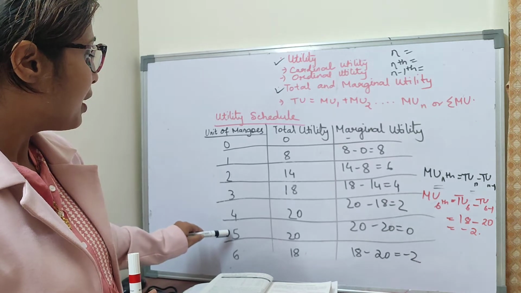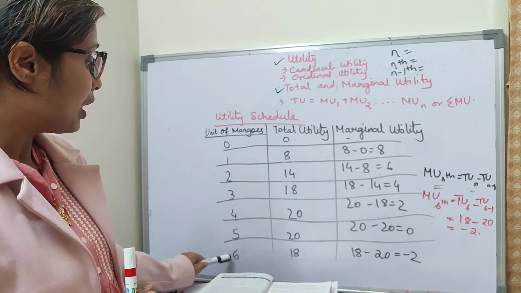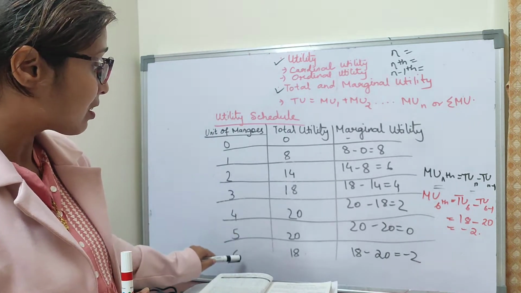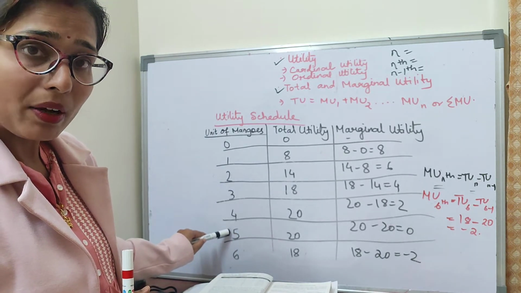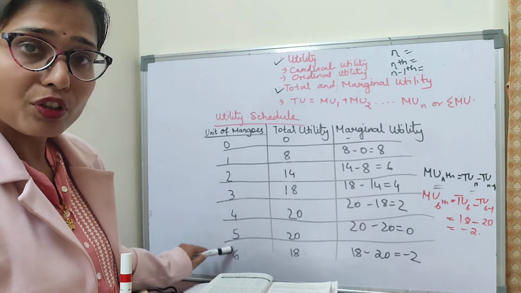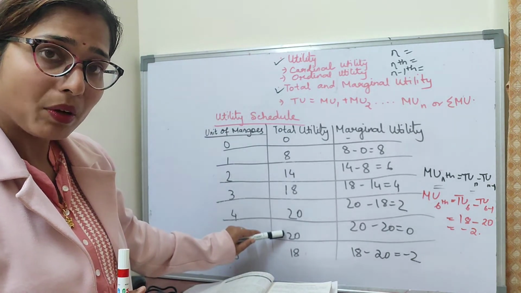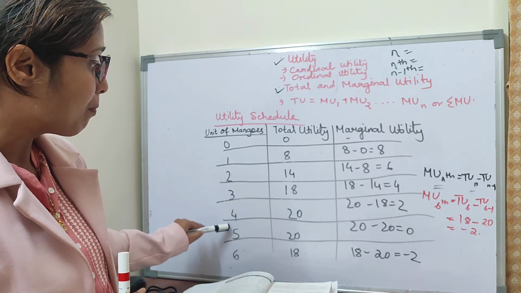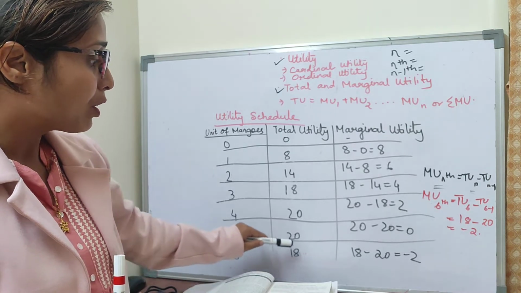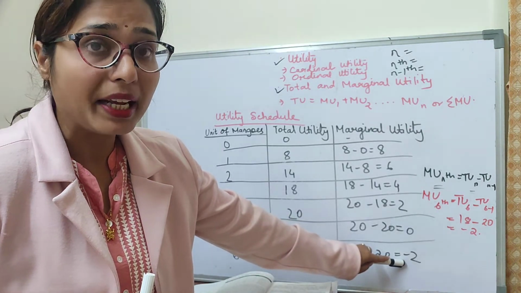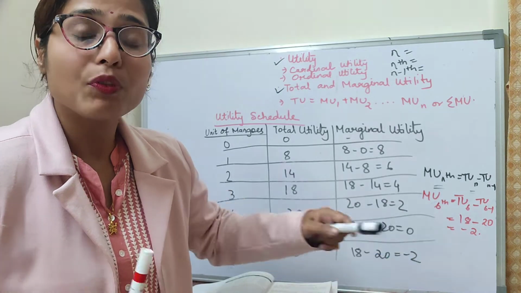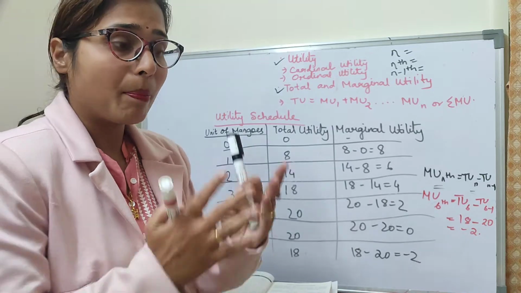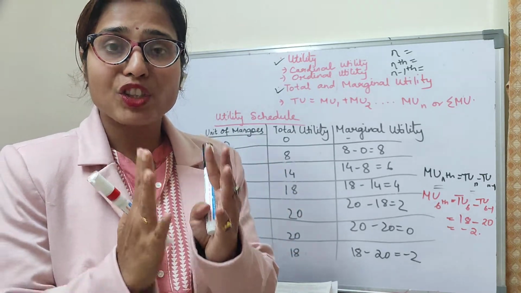The total utility of the 6th unit of mango is 18, which is less than the 5th unit of mango. Since the total utility is decreasing as we move from the 5th unit to the 6th unit, marginal utility becomes negative. That means -2. Which means what? It gives now disutility. When you are consuming more and more, the point will come where your satisfaction will be maximum.